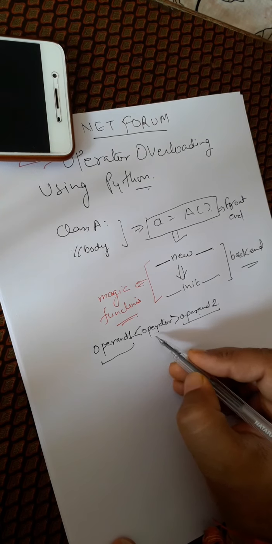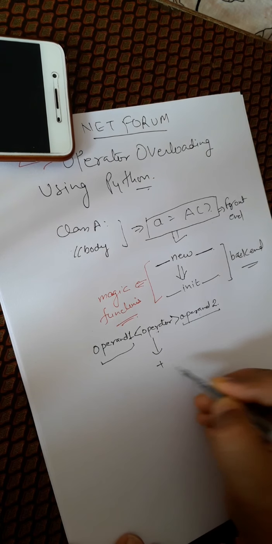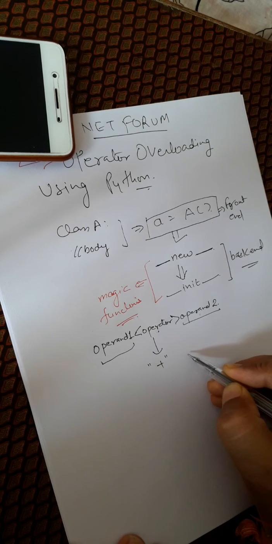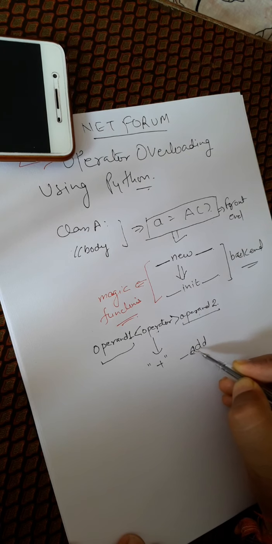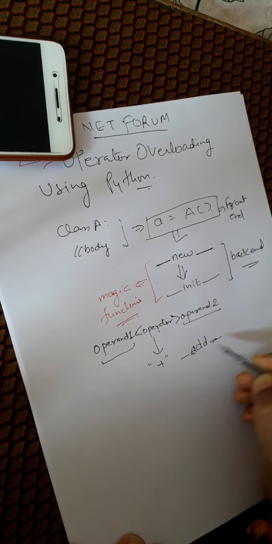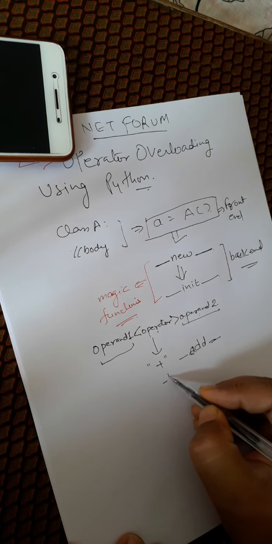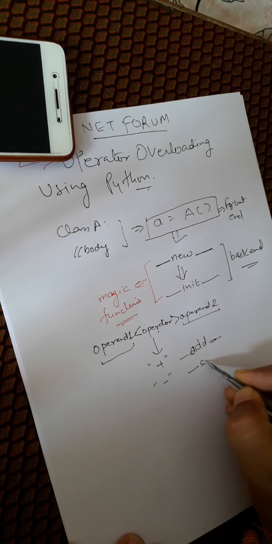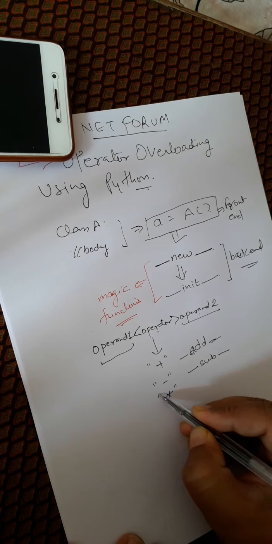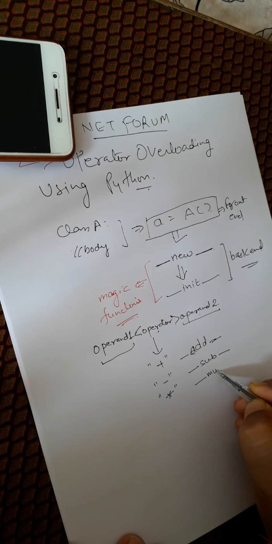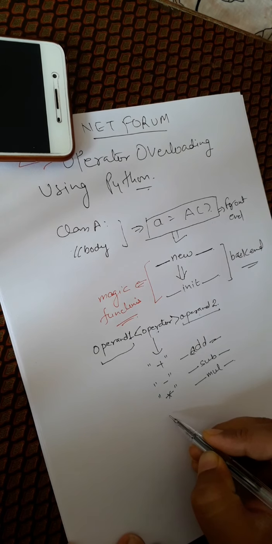So suppose if this operator is plus, then the double underscore add magic function gets called. If minus is there, the sub magic function gets called. If multiplication is there, the mul magic function gets called.